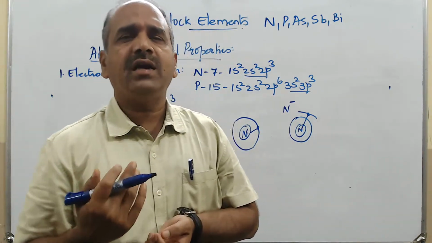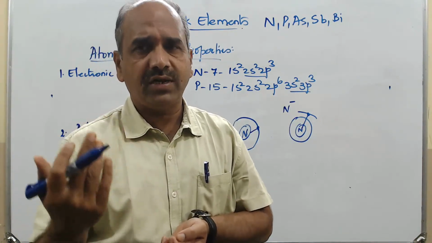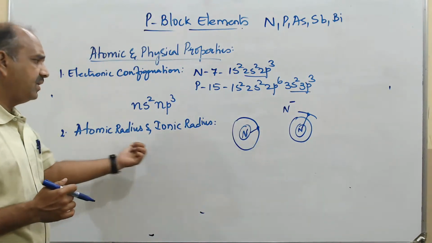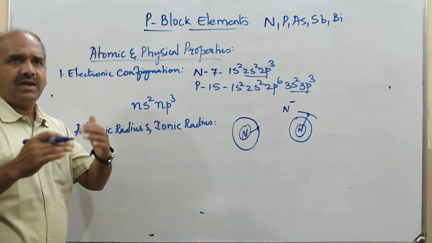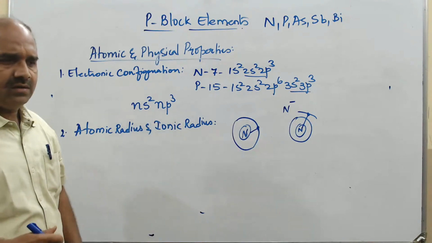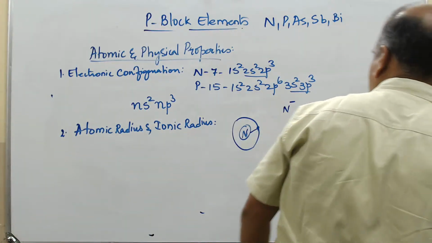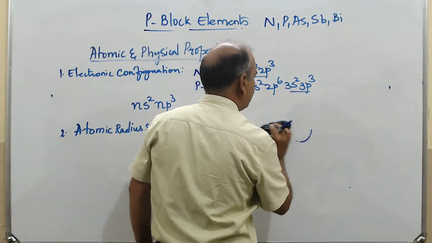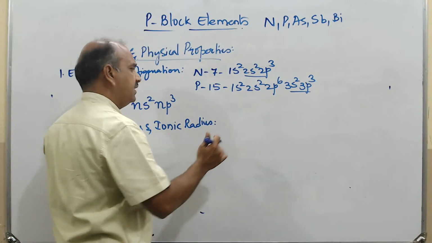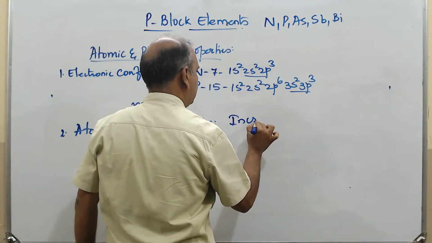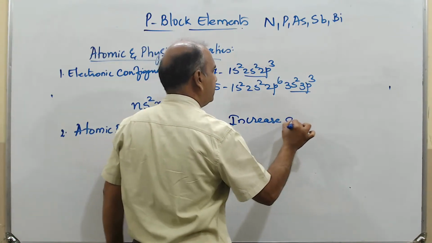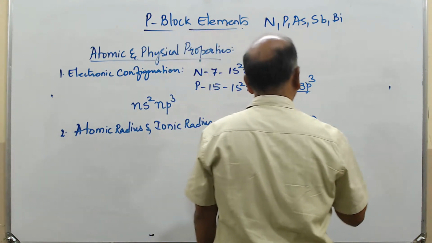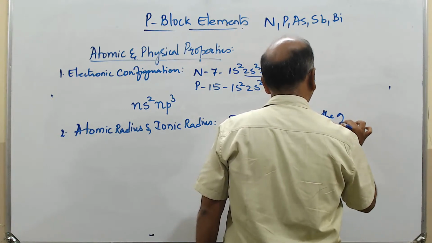And because the electron is entering into a new shell, the atomic size is large. As you come down the group, there is going to be an increase in the atomic size. Atomic radius and ionic radius both increase down the group.